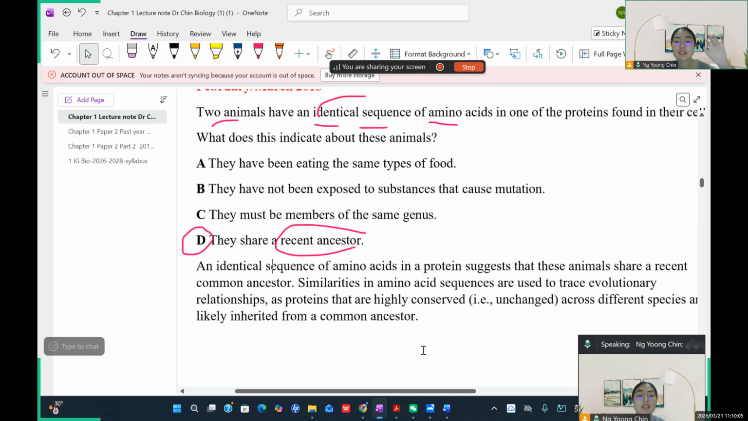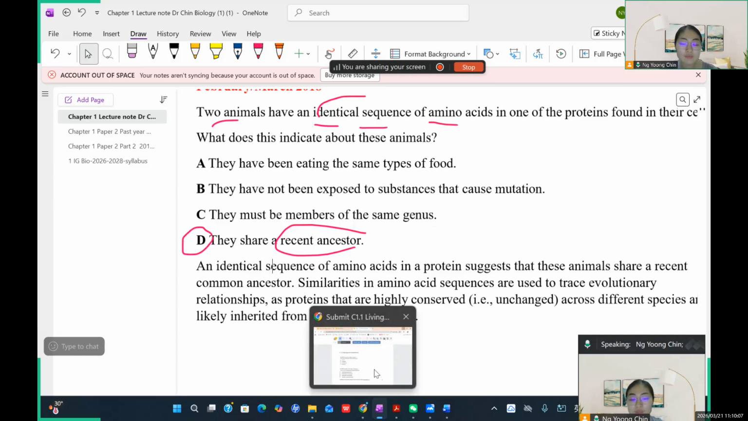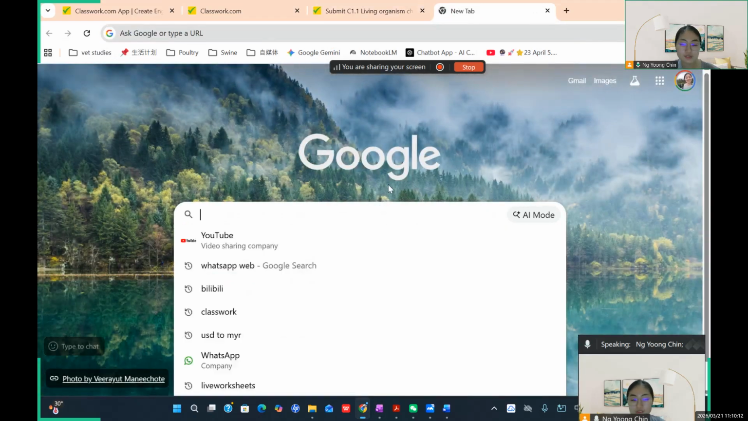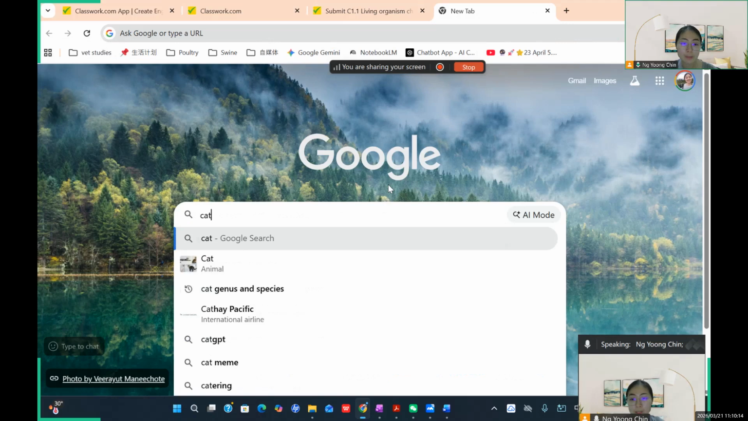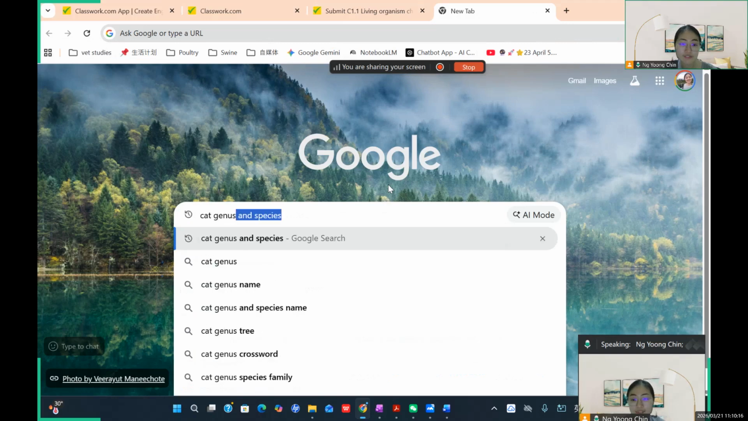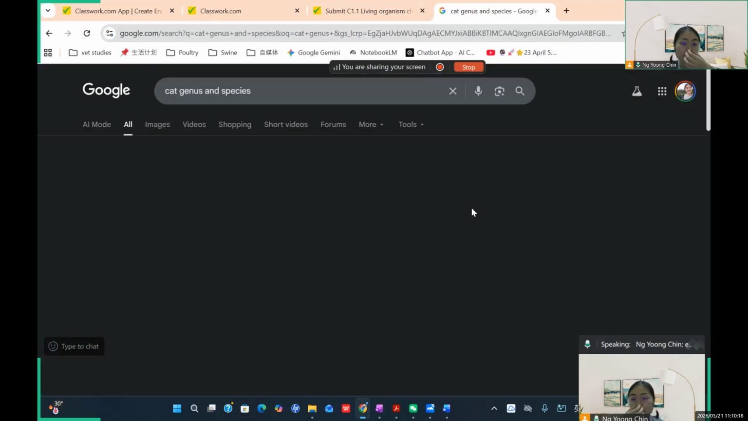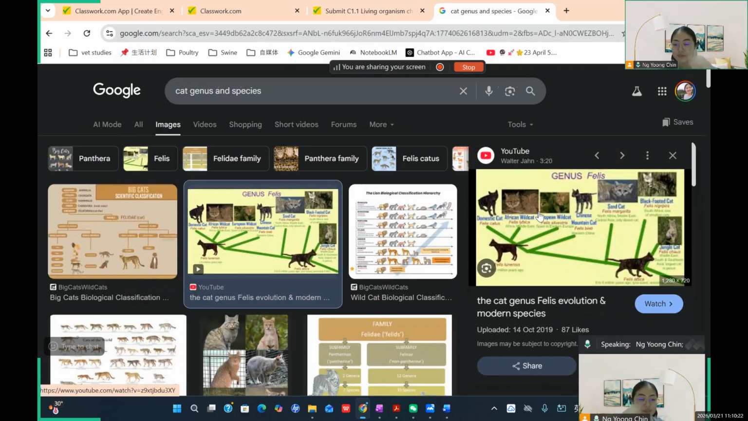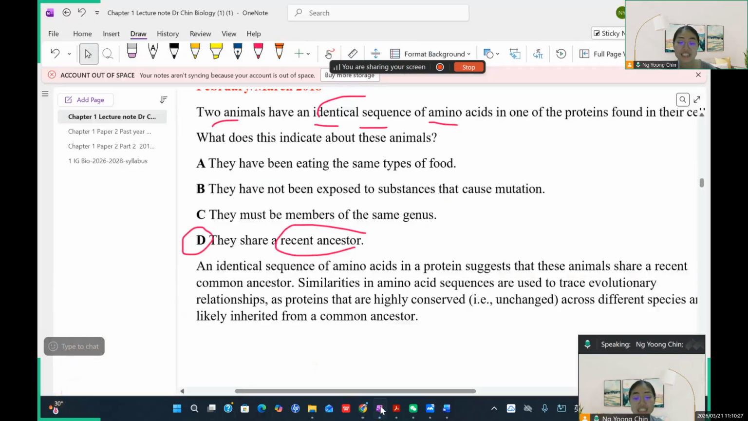Okay, genus, right? Let me show this one. I want to show a picture. I forgot to put it here. You like cats? Cats, okay? Cats have different genus and species. Let me show this one. Cats. Most of the cats that you see are domestic cats, Felis catus.